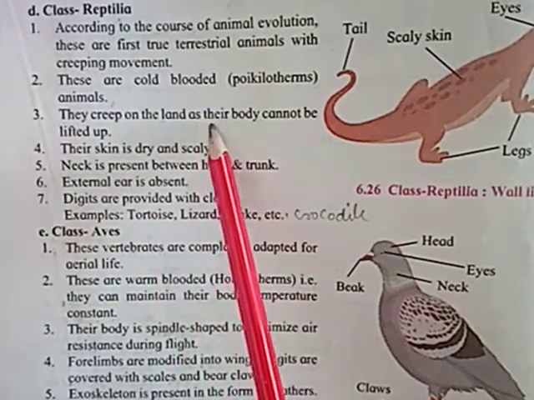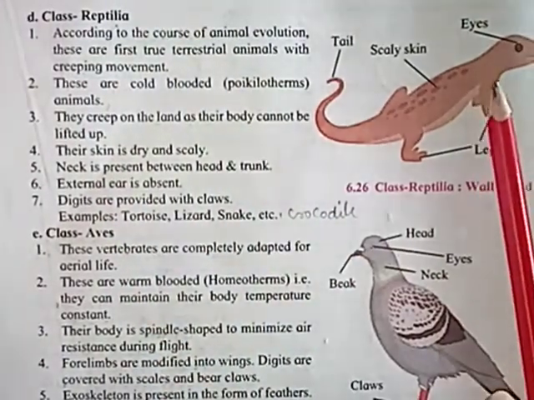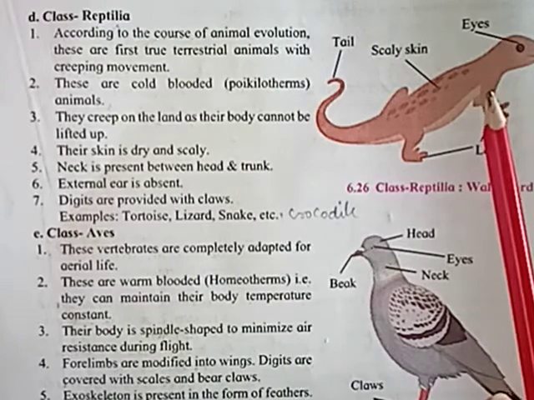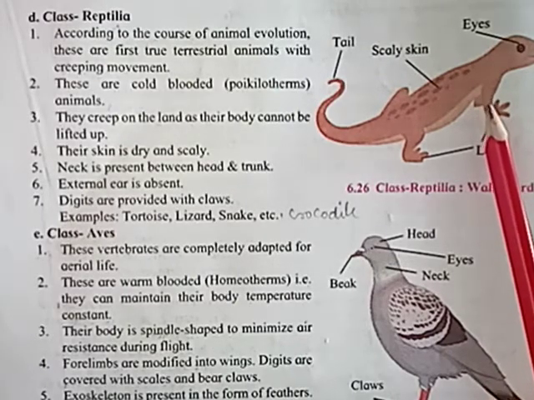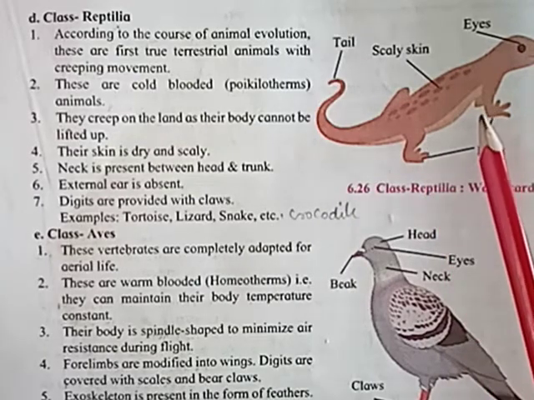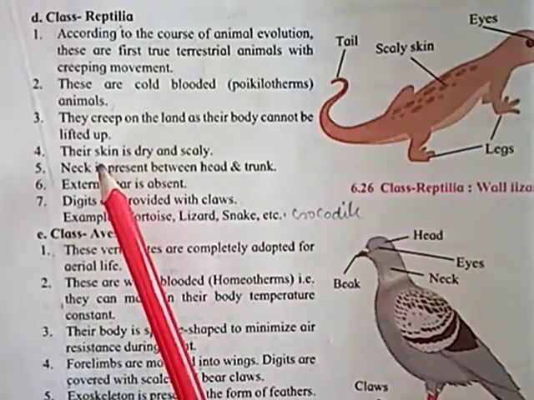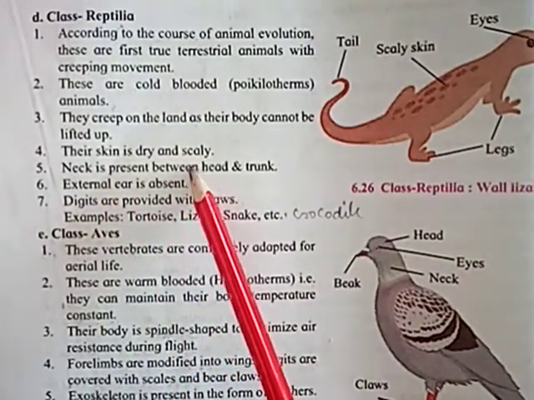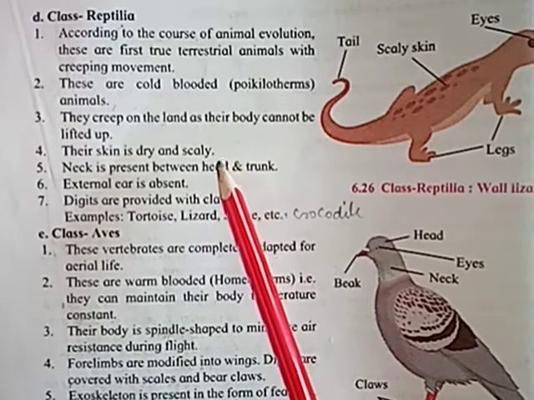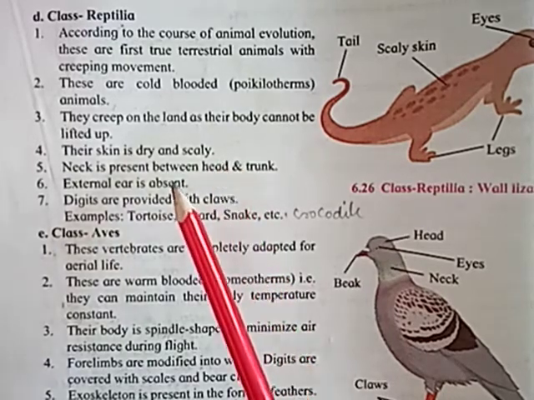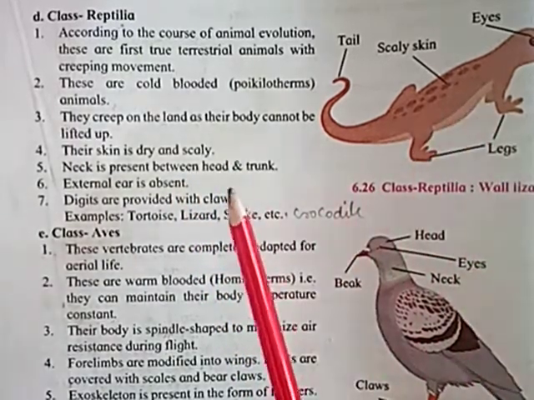They creep on land as their body cannot be lifted up. उनकी बॉडी ऊपर नहीं उठ सकती due to their weight and weak limbs. That's why they walk on land by performing a creeping movement. Their skin is dry and scaly. Mainly if you see the example of a salamander, you can see that the body is dry and scaly. Scales present होते हैं उनके बॉडी पे.